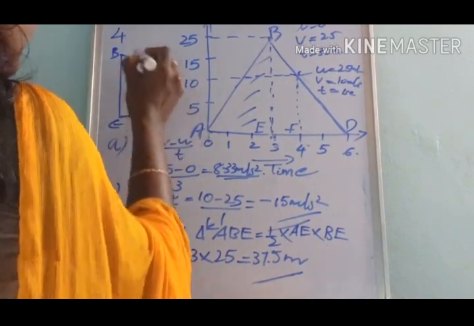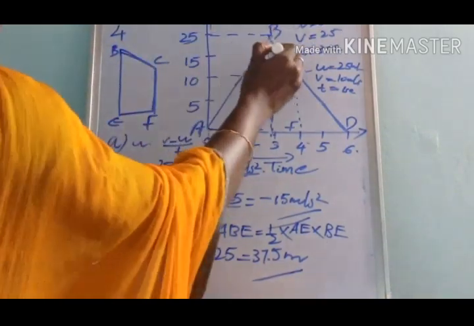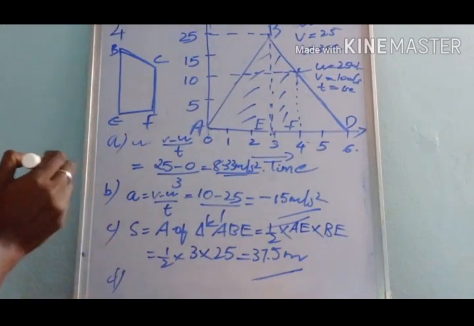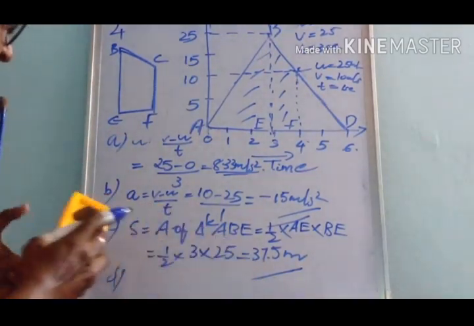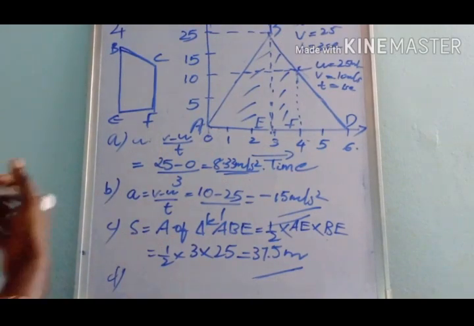So the distance travelled is equal to the area of the trapezium.